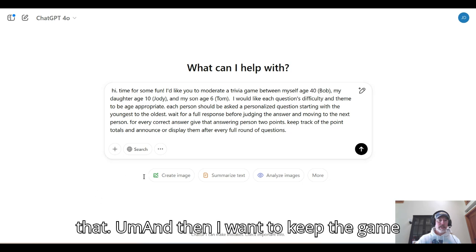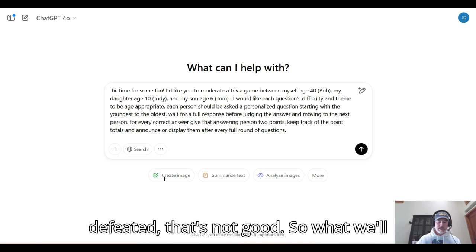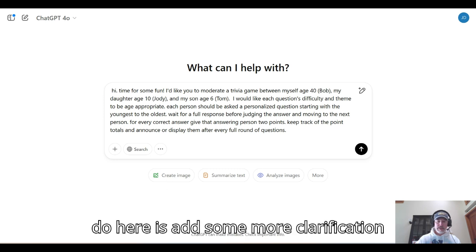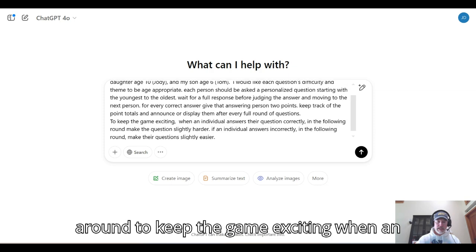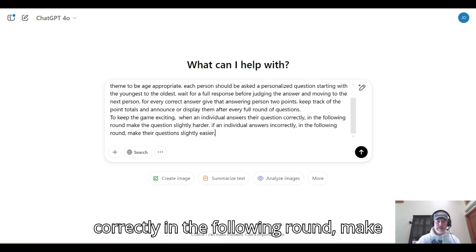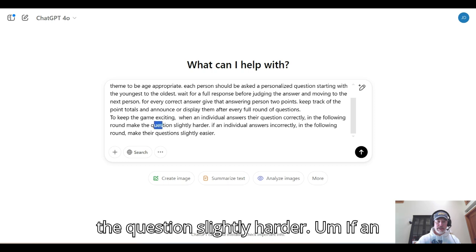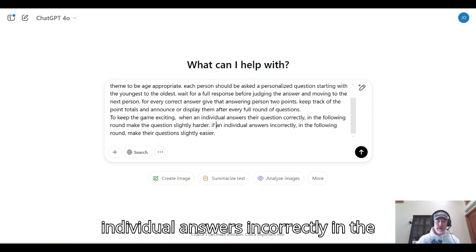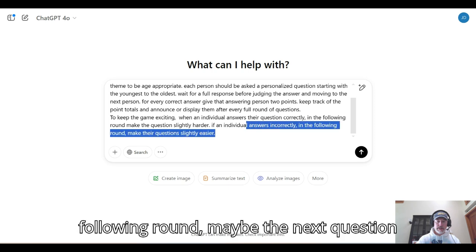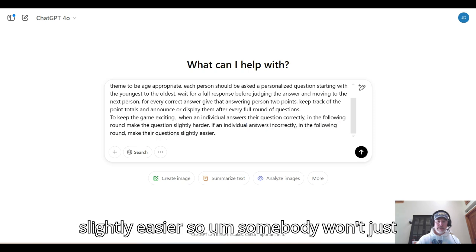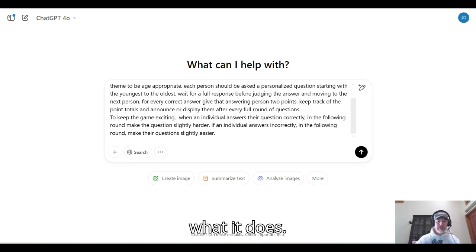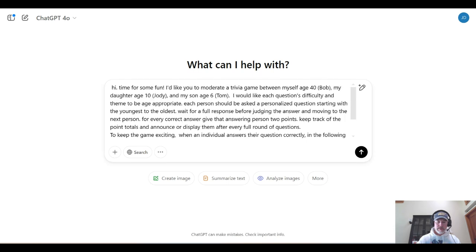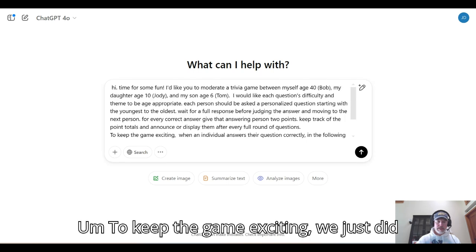And then I want to keep the game exciting. So if someone's just getting defeated, that's not good. So what we'll do here is add some more clarification to keep the game exciting. When an individual answers their question correctly, in the following round, make the question slightly harder. If an individual answers incorrectly, in the following round, make the next question slightly easier. So somebody won't just keep getting ridiculously hard questions in a row. And then we're going to add a couple more rules here, and then we'll see what it does.